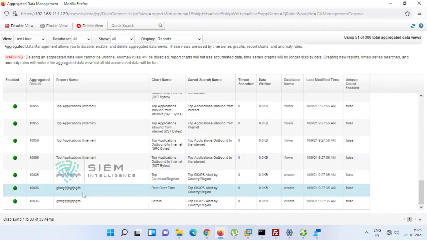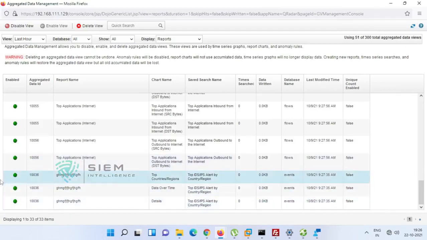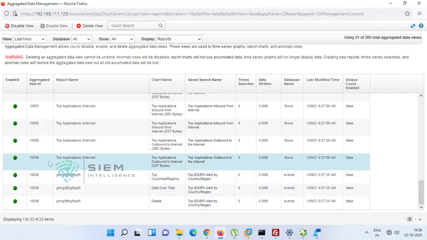What happens when it is enabled? See, there is an auto refresh interval time, that is 1 minute. On every 1 minute, what happens? It will do whatever the search is there and keep the data over here. Got it? If you are keeping this, it will be 1 week of data.